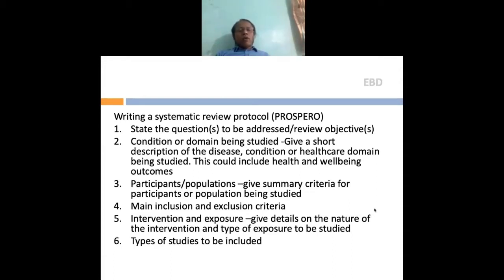Then you identify who your participants are. I mean, what populations are you going to study? Are you going to study only males, only females, only certain age groups, only children, only adults? So that population needs to be identified. Have proper inclusion and exclusion criteria, and exposure. Generally in radiology we don't do much interventional studies, but if at all you have a topic in which there is no intervention available, then you consider exposure as a part of intervention. Also, you include the types of studies to be included.